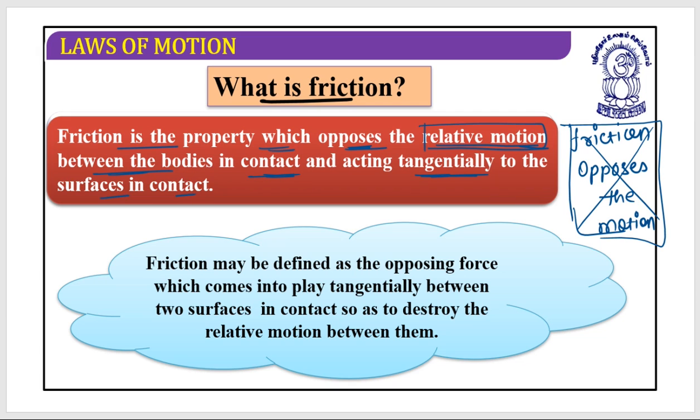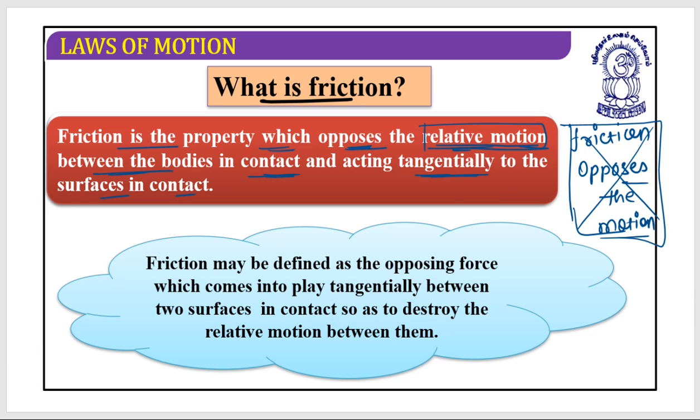How are friction opposing the motion and friction opposing the relative motion different? We are going to discuss it in this session. But please remember that friction does not oppose the motion. It opposes the relative motion between the bodies in contact.